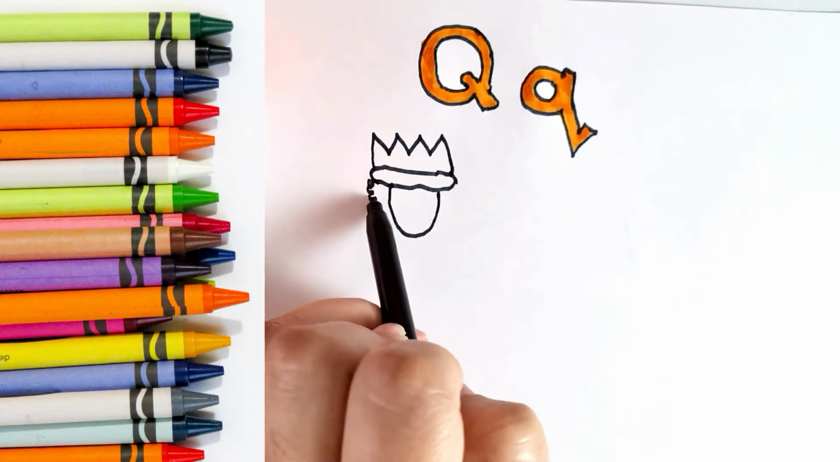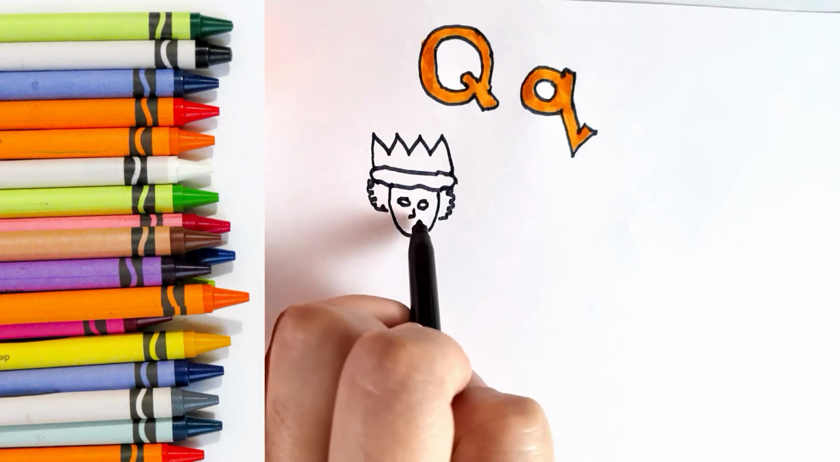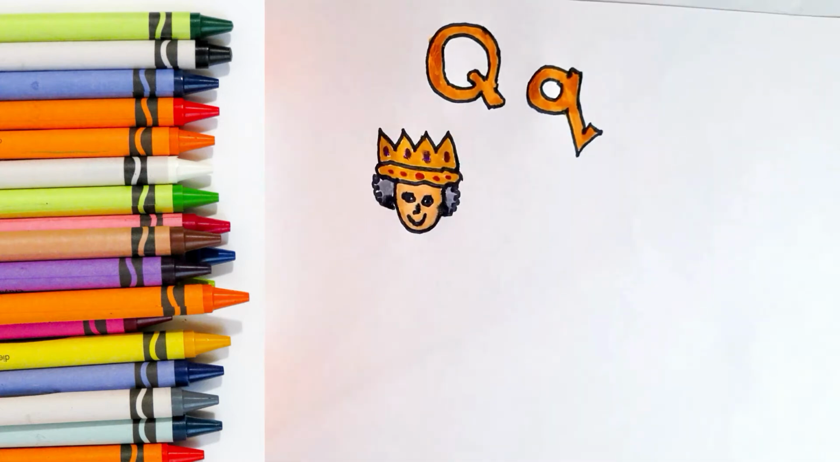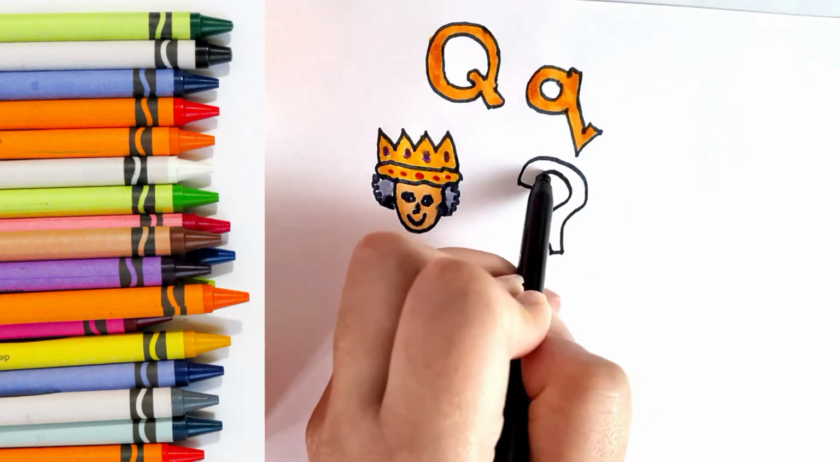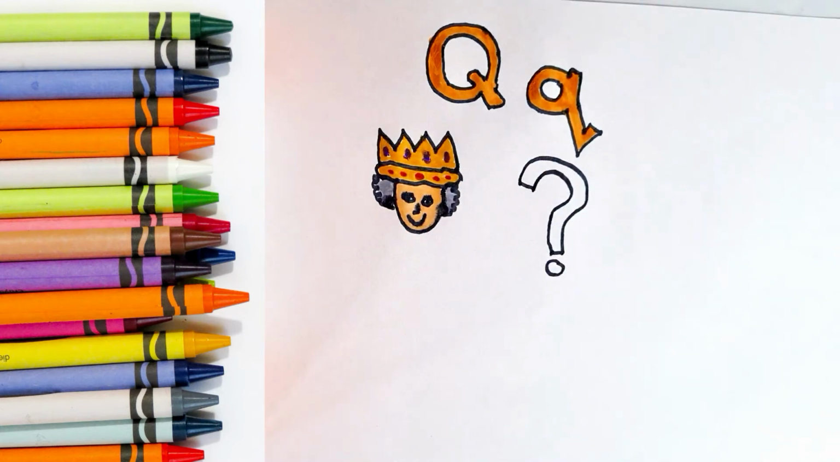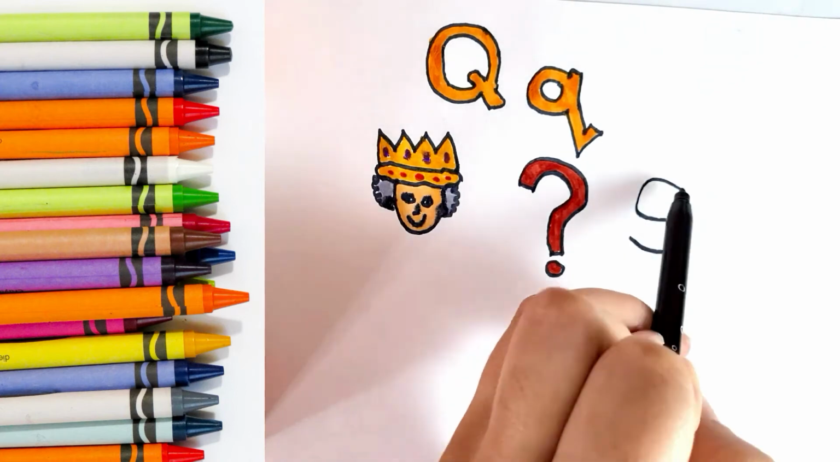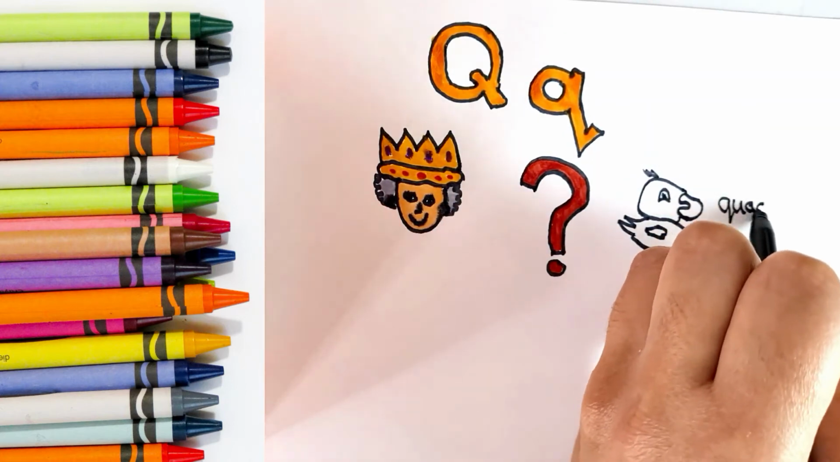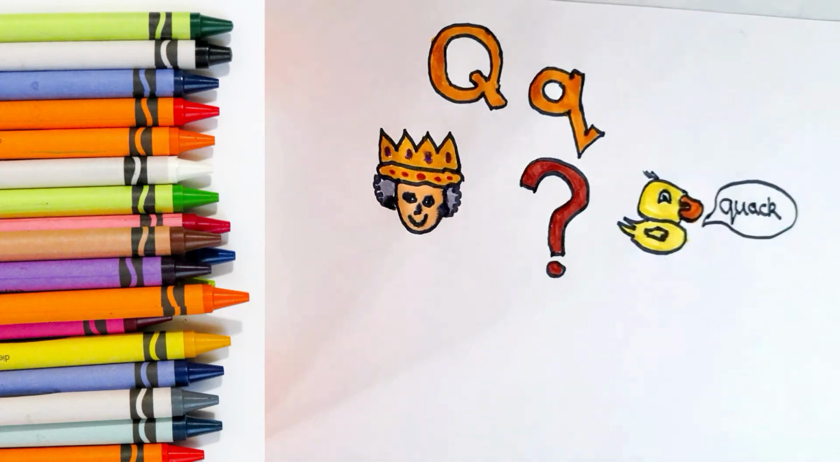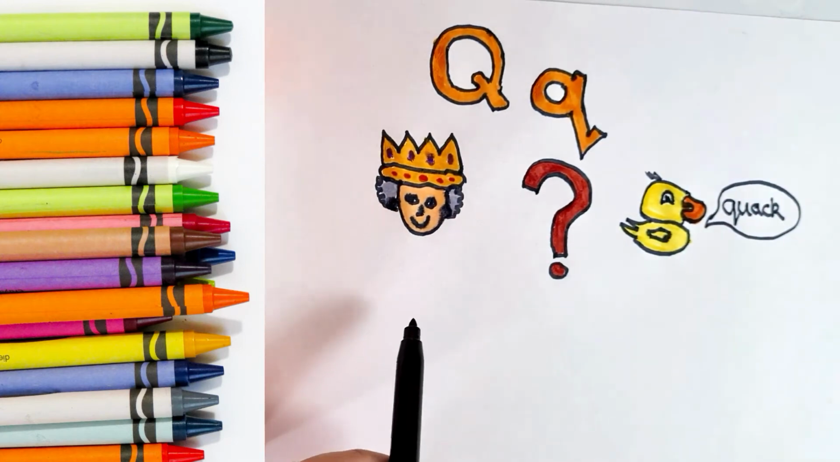Q is for queen, qu, qu, queen. Q is for question, question. Q is for quack, quack. Now let's practice writing the letter Q.